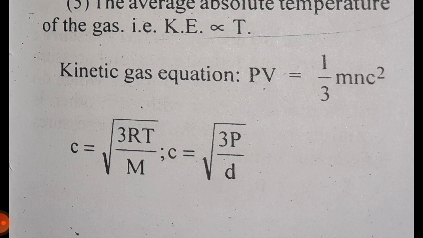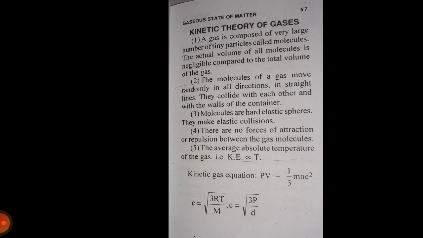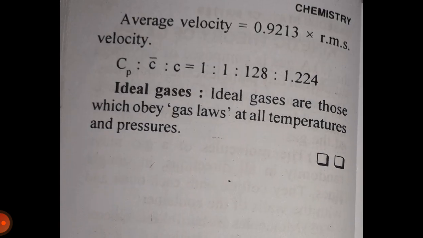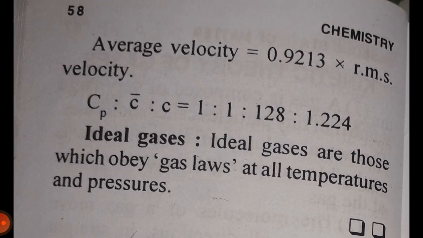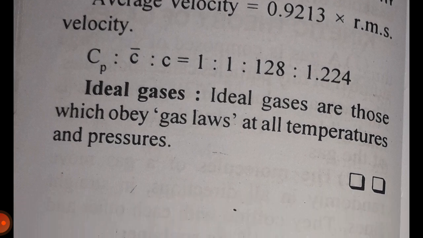Kinetic gas equation: PV is equal to 1/3 mnc square. C is equal to square root of 3RT upon M. C is equal to square root of 3P upon d. Average velocity is equal to 0.9213 times RMS velocity. The ratio of average velocity to RMS velocity to most probable velocity is 1 : 1.224 : 1.128. Ideal gas. Ideal gases are those which obey the gas laws at all temperatures and pressures.